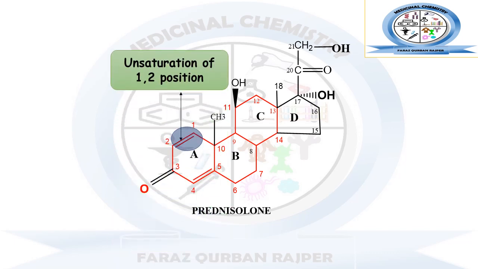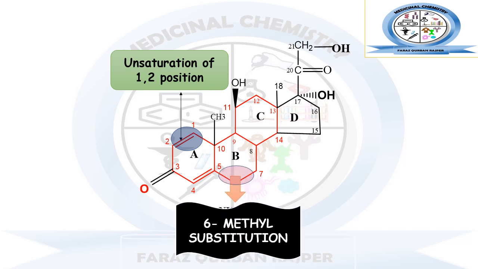So now let's have an overview of this entire lecture regarding the structure activity relationship of the glucocorticoid. First, we discussed that hydrocortisone can be used to synthesize new derivatives; additional unsaturation at 1 and 2 will result in the formation of prednisolone. Then we can also introduce a carbon number 6 methyl group, and that will result in methylprednisolone, which has higher potency and higher glucocorticoid activity in comparison to prednisolone.